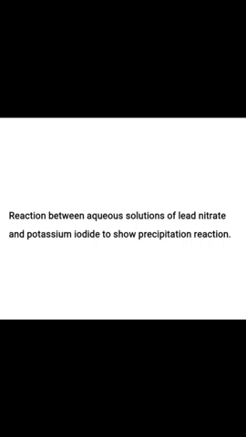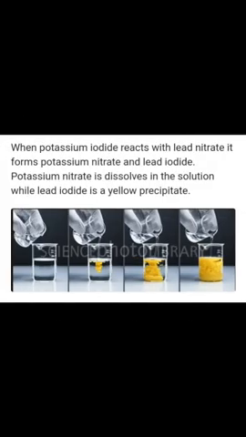So next is the reaction between aqueous solution of lead nitrate and potassium iodide to show precipitation reaction. You may observe in this figure, when potassium iodide reacts with lead nitrate, it forms potassium nitrate and lead iodide. Potassium nitrate is dissolved in the solution, while lead iodide is a yellow precipitate. You may observe in the first figure, both the beakers have colorless solutions. In one beaker lead nitrate solution is present, and in the another one potassium iodide solution is there. Both are of white color and soluble in water, so colorless solutions are made.